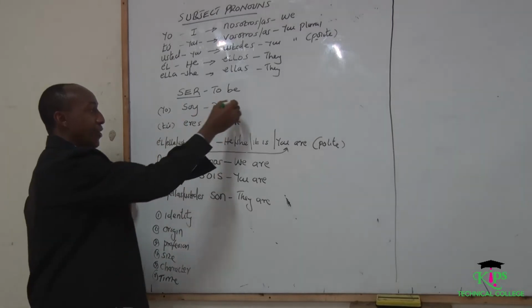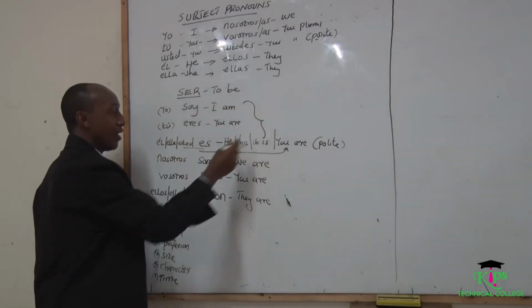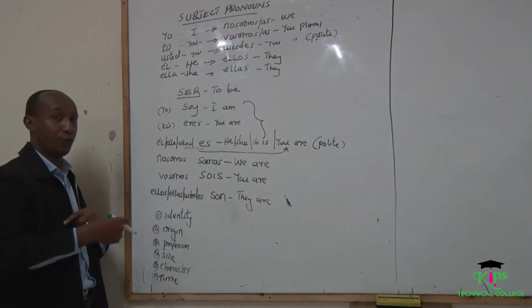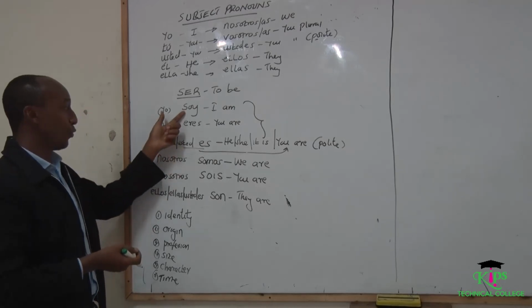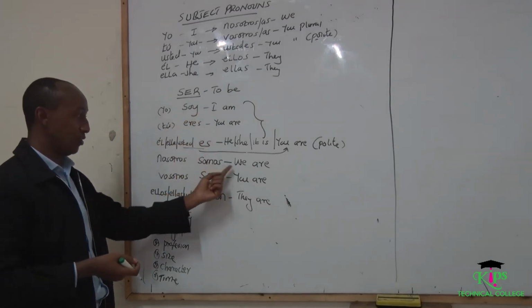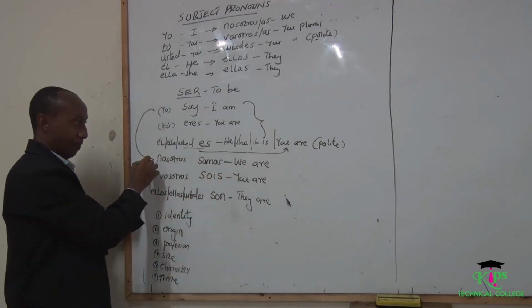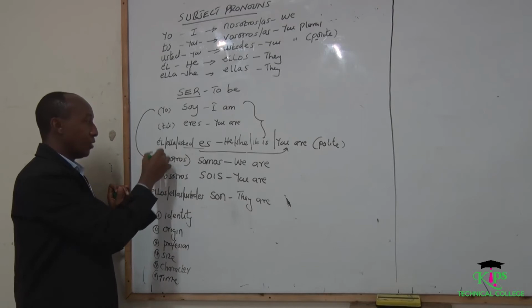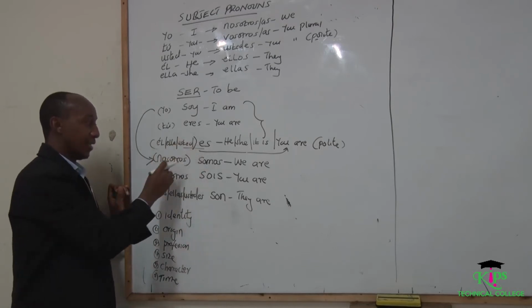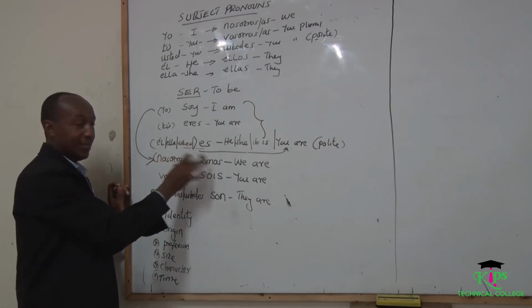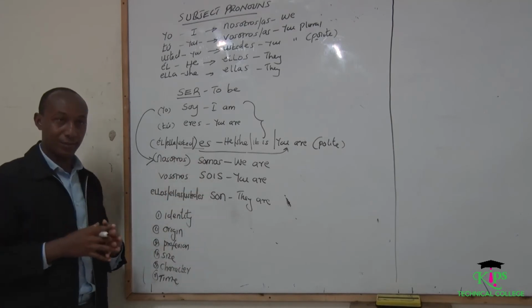Now, the first three are in the singular form. We are referring to one person. So how do I form the plural? The plural of soy, which is I am, is somos, which is we are. So I can show my plural like this. I can still use the subject pronoun if I want. I can say nosotros somos for men, nosotras somos for ladies.